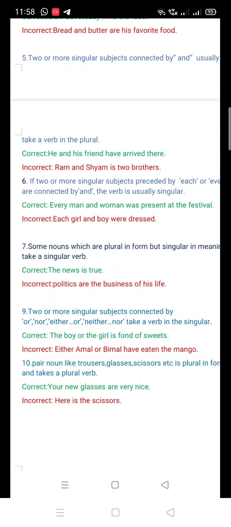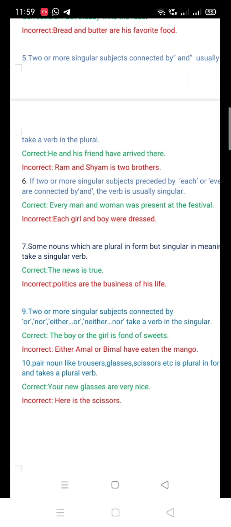So here in the incorrect sentence you can see Ram and Sam. These are two different persons, so the verb must be plural. Here singular verb is used, is. That's why it is incorrect. But in the correct sentence, he and his friend, here two singular subjects connected by and, the verb is plural, have. So that's why it is correct. And in the incorrect sentence, singular verb is used here. The verb should be plural. So Ram and Sam are two brothers. This is correct.